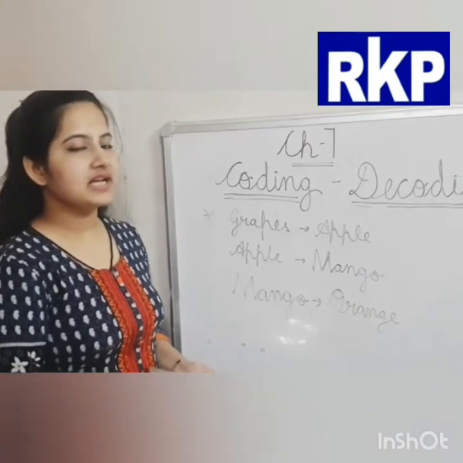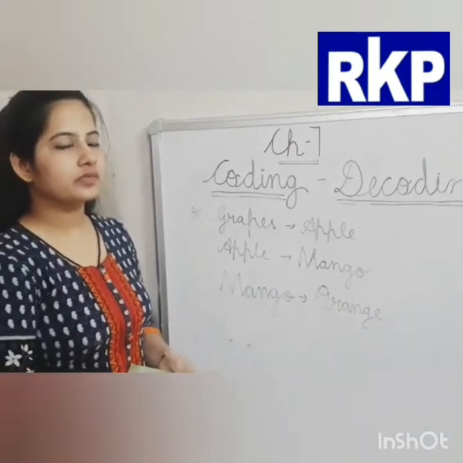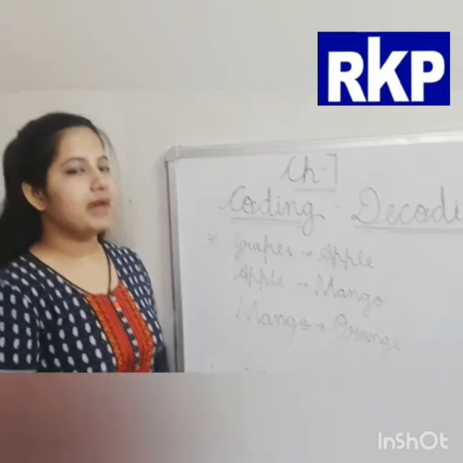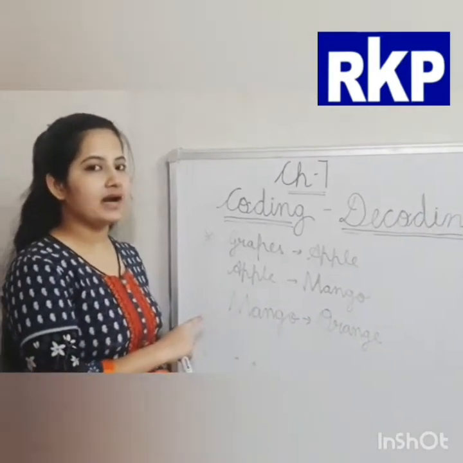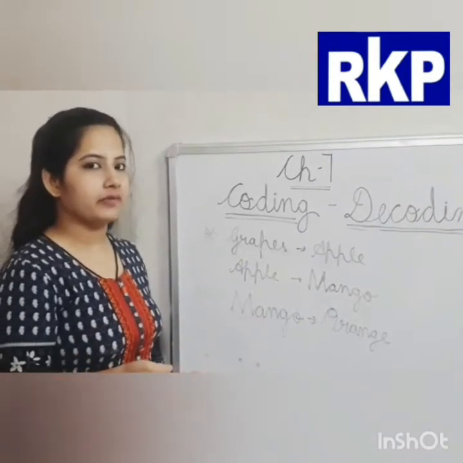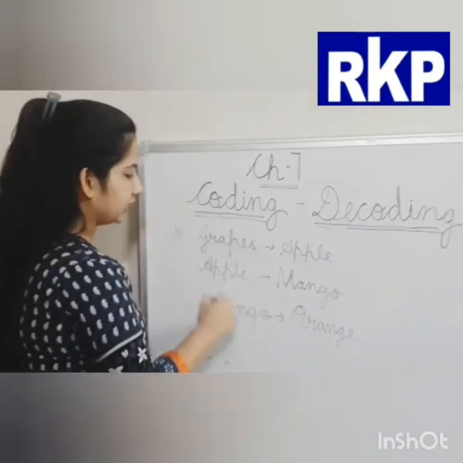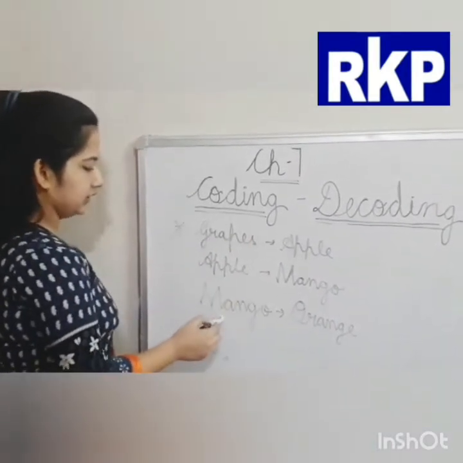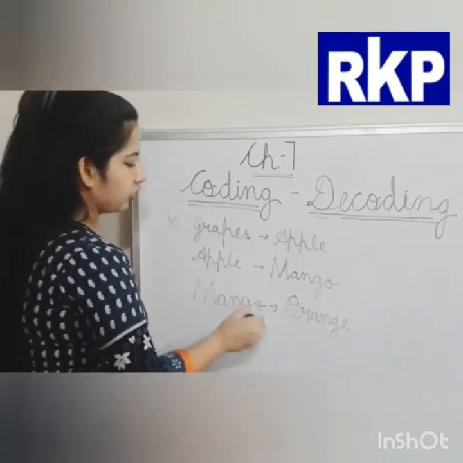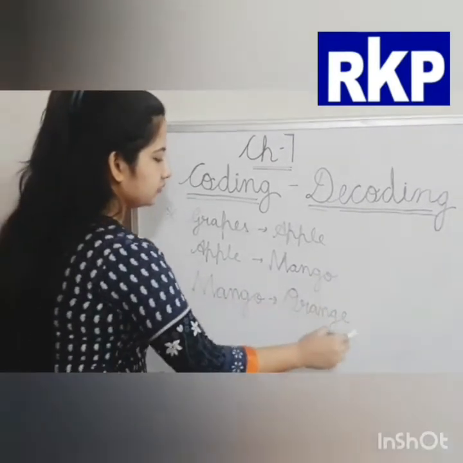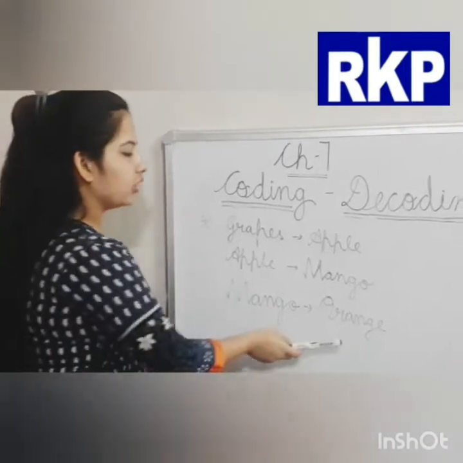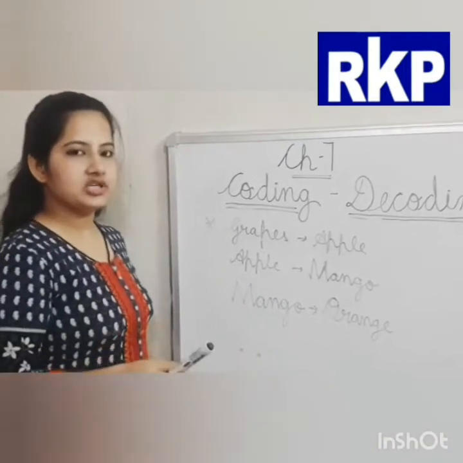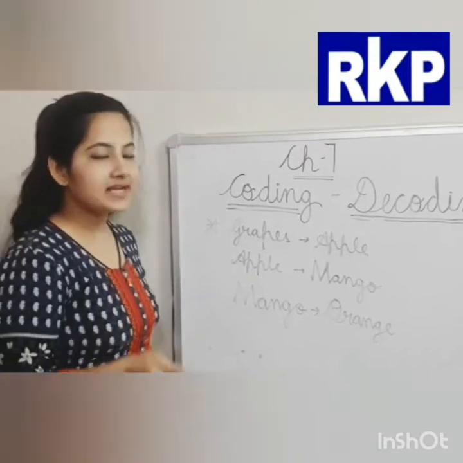Yes, mango is our national fruit, but here we have to give the answer in the coded language. Where is mango written? See here. And the coded word for mango is orange. Now our answer will be orange. Orange is our national fruit.